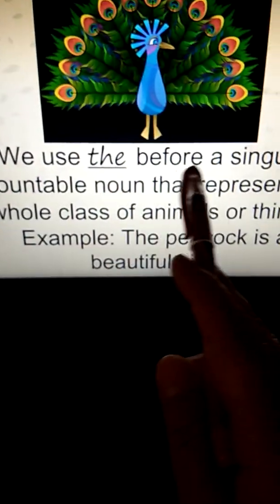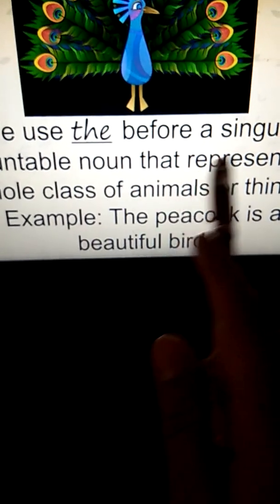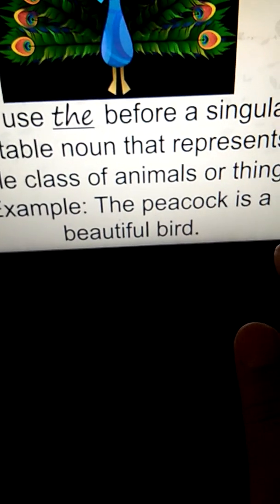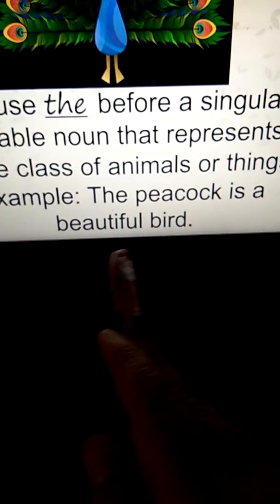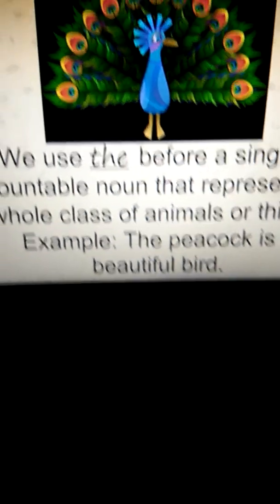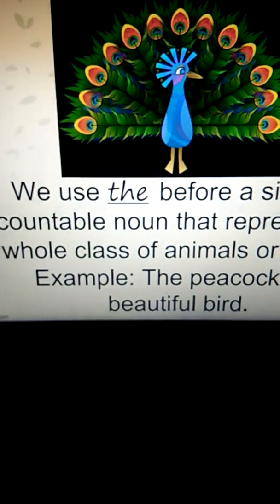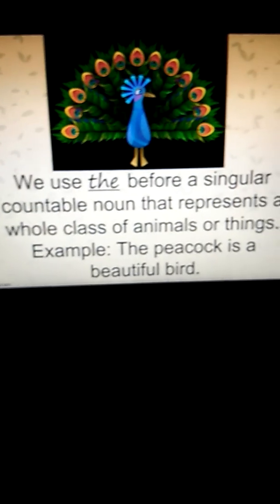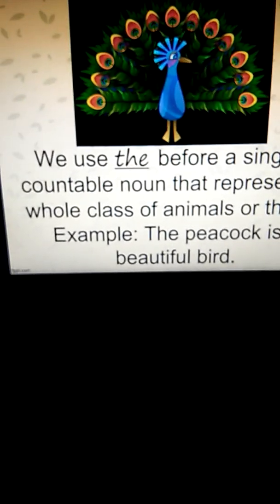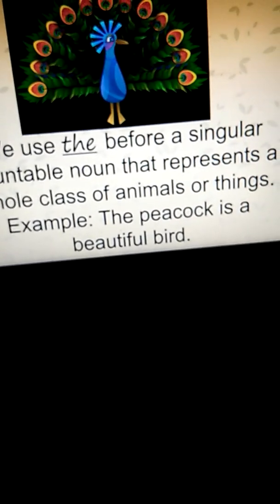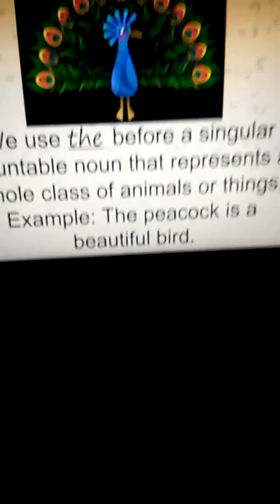We use the before a singular countable noun that represents a whole class of animals or things. For example, the peacock is a beautiful bird. So here we are talking about one peacock, but the peacock is representing the whole class of peacocks.